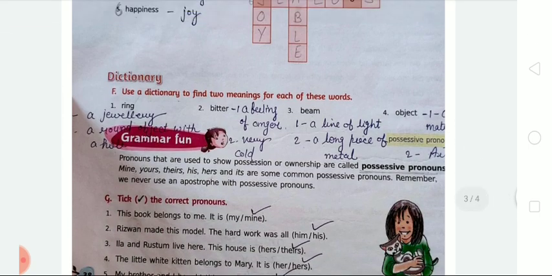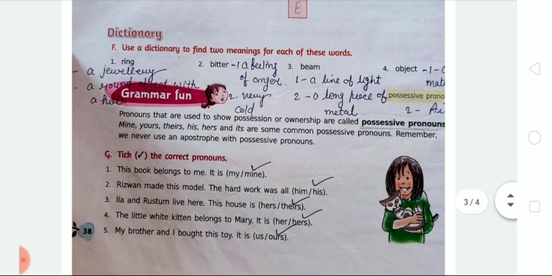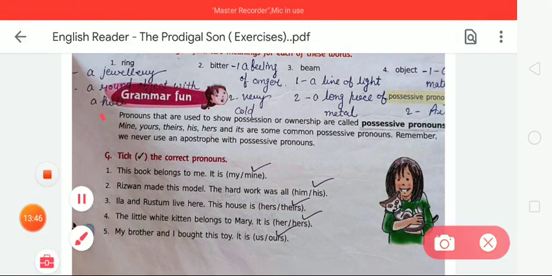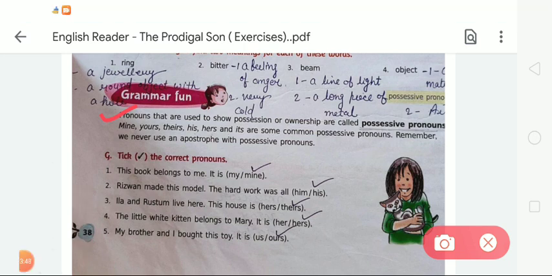Now there is the next stage, grammar fun, and in grammar fun we are going to learn about possessive pronouns. Okay, what are possessive pronouns? Here is the definition: pronouns that are used to show possession or ownership are called possessive pronouns. Here are some examples: mine, yours, theirs, his, hers, and its are some common possessive pronouns. Remember, we never use an apostrophe with possessive pronouns. It is very important that you remember this.